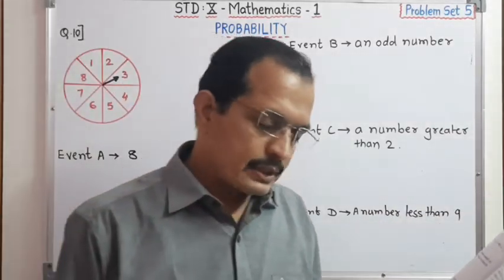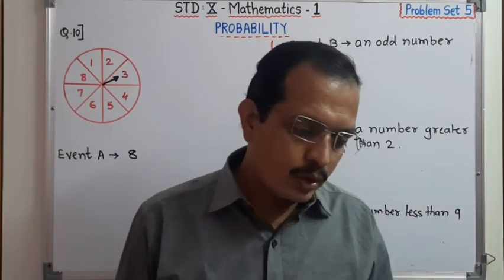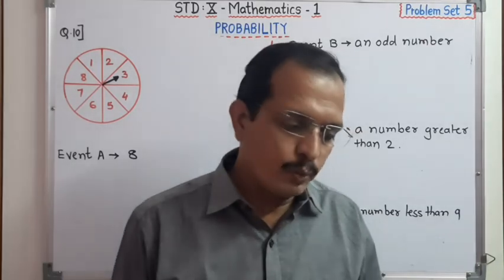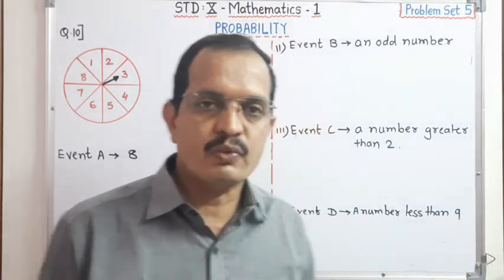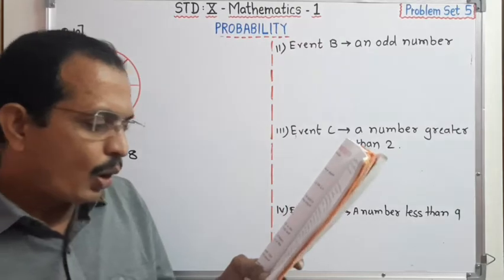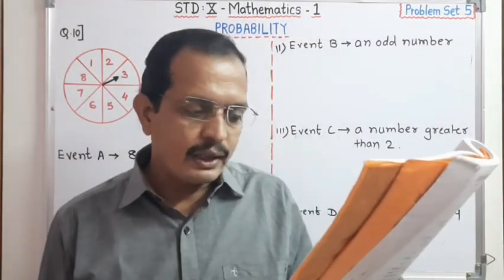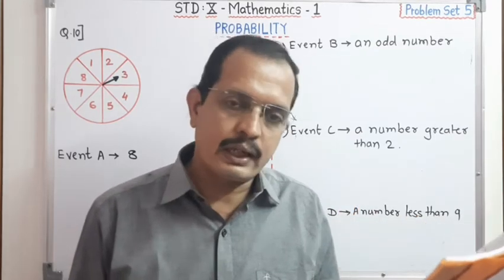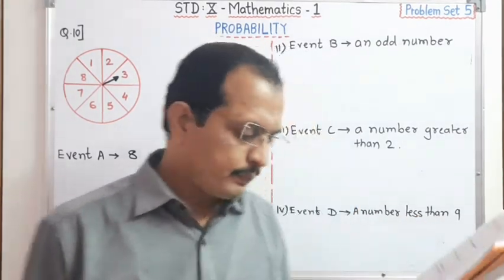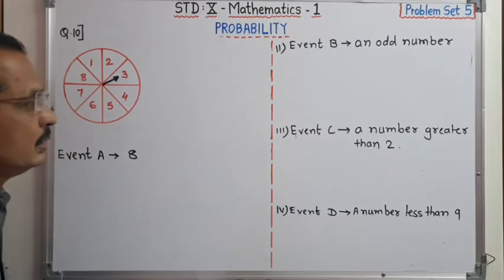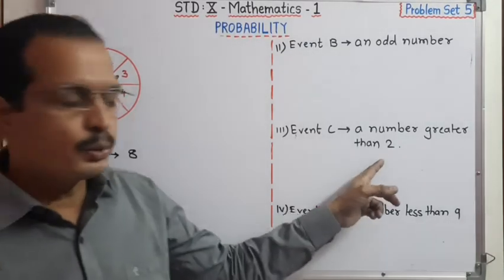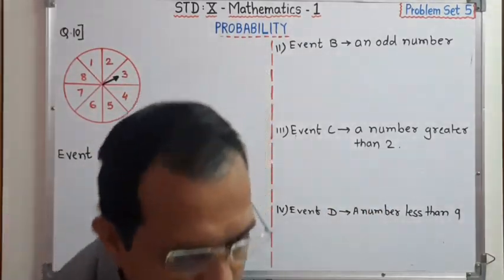In a game of chance, a spinning arrow comes to rest at one of the numbers 1, 2, 3, 4, 5, 6, 7, 8. All these are equally likely outcomes. Find the probability that it will rest at 8, an odd number, a number greater than 2, and a number less than 9.